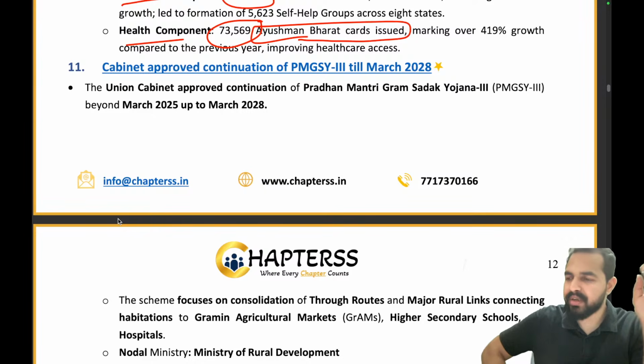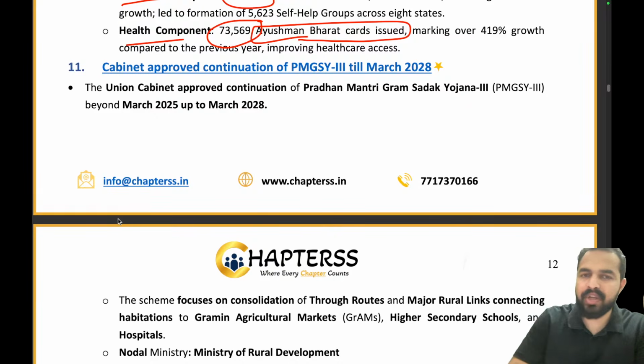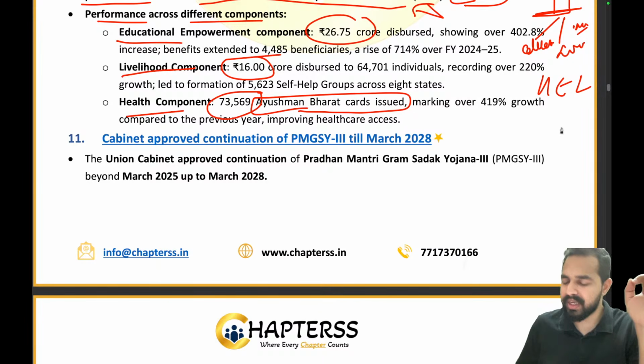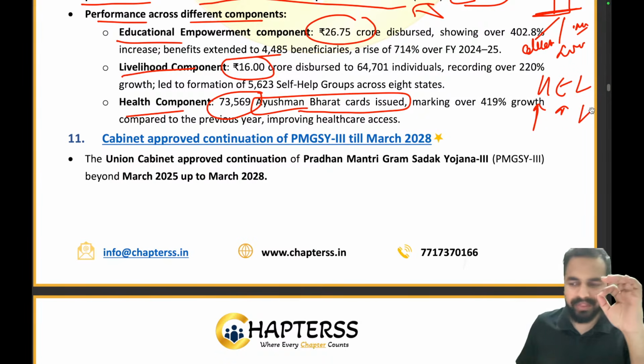Let me give another analogy for how you can retain these three components of the SEED scheme. Just remember the three things: if they are not there, then the life of the people will be hell. What exactly does HEL stand for? Health, education, livelihood. That's it.